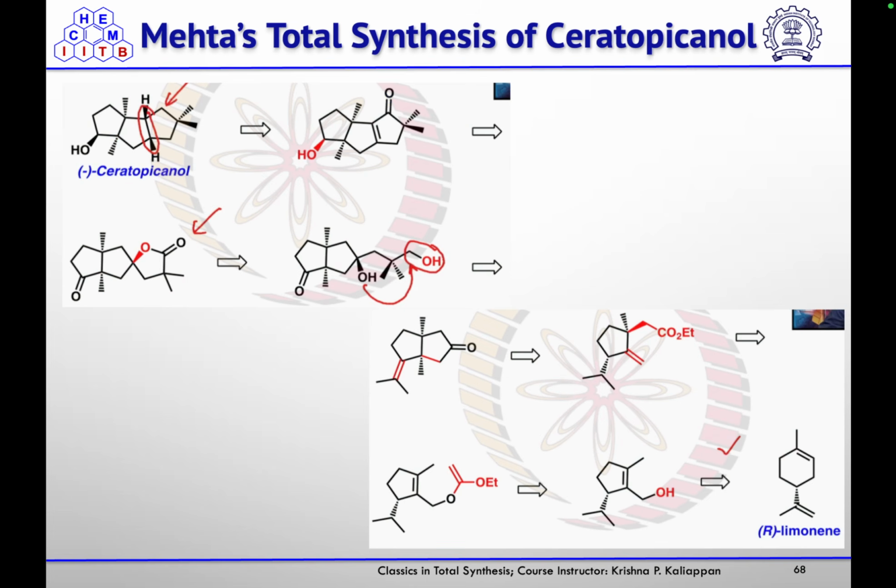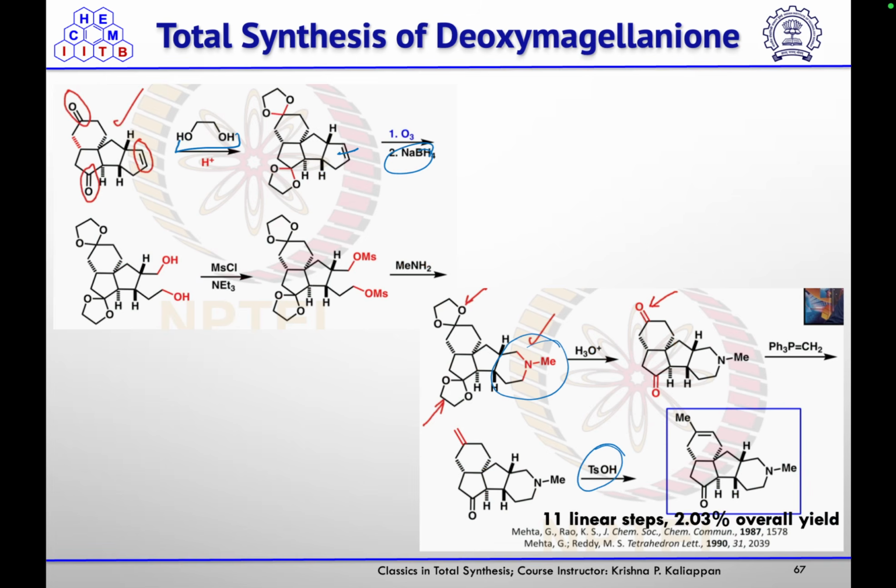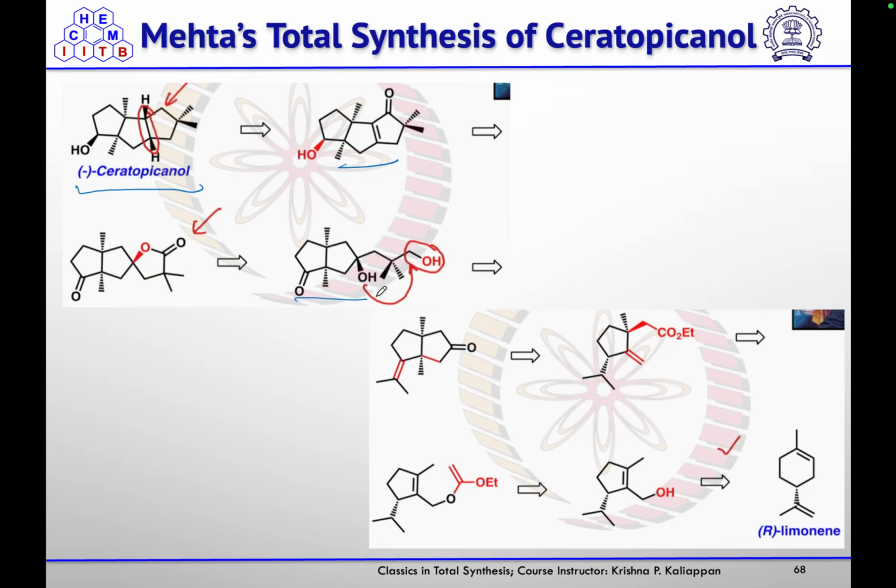Then next is Mehta's total synthesis of ceratopicanol. This synthesis he planned from the corresponding alpha beta unsaturated ketone, which could be obtained by converting this pyro system to the fused ring system, and this further could be obtained by introducing this diol group and converting it to the lactone. For getting this ketone, they wanted to do the ozonolysis of this olefin, and to form the five-membered fused ring system,